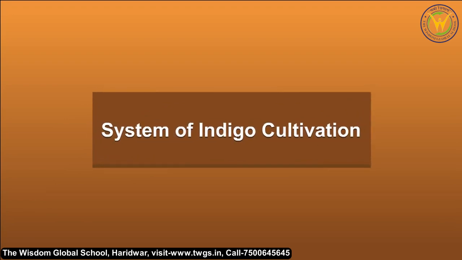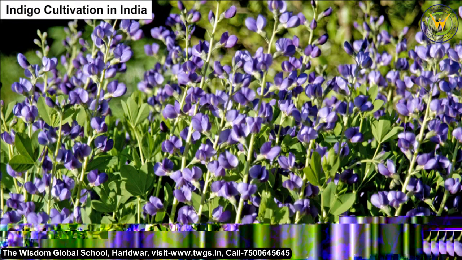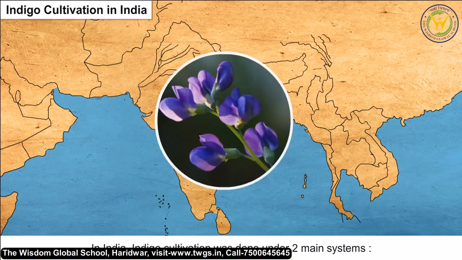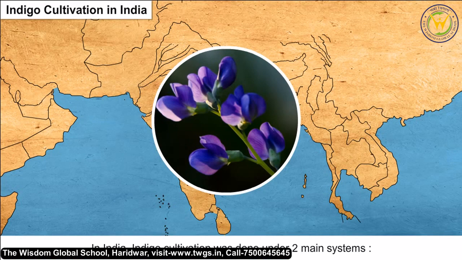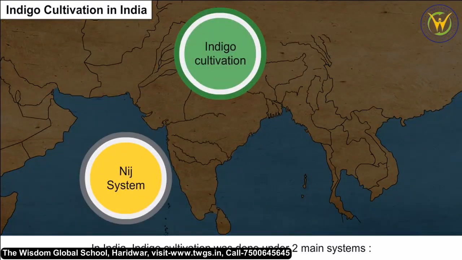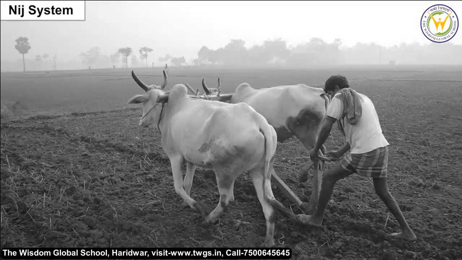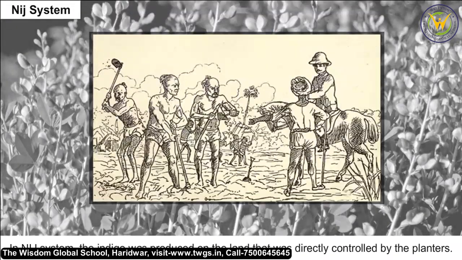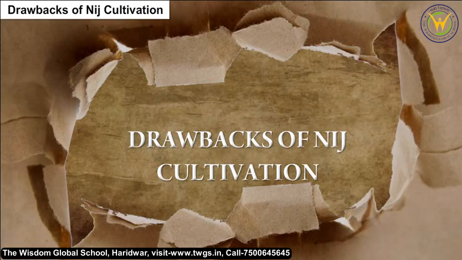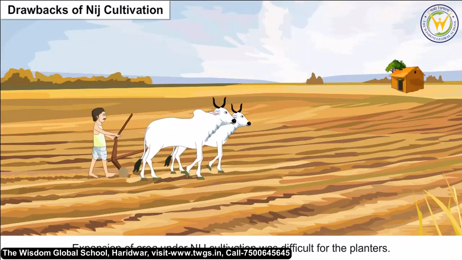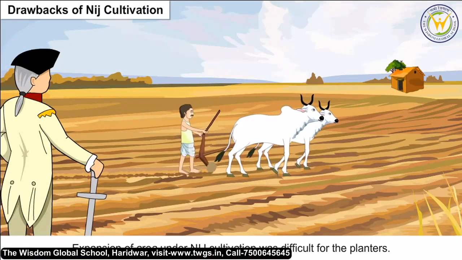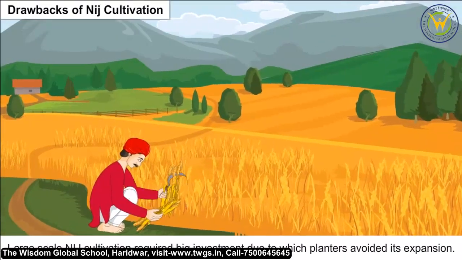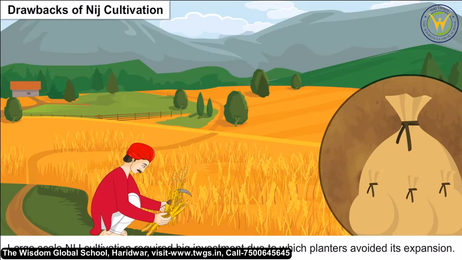System of indigo cultivation. In India, indigo cultivation was done under two main systems: Nij system and Ryoti system. In the Nij system, the indigo was produced on land that was directly controlled by the planters. Drawbacks of Nij cultivation. Expansion of area under Nij cultivation was difficult for the planters. Large-scale Nij cultivation required big investment, due to which planters avoided its expansion.